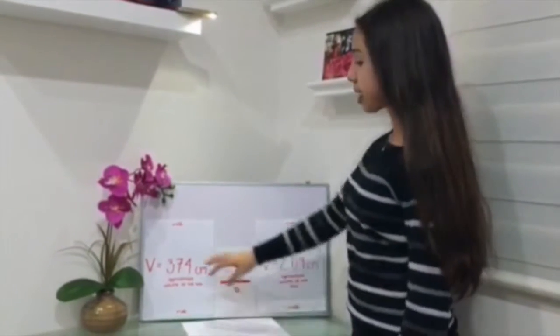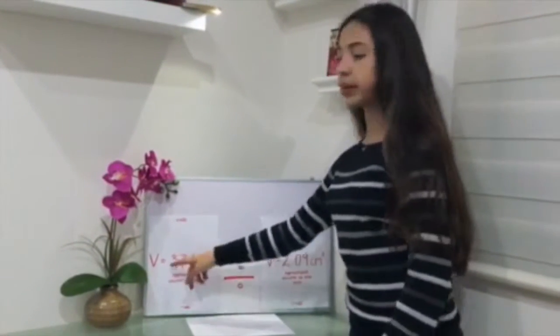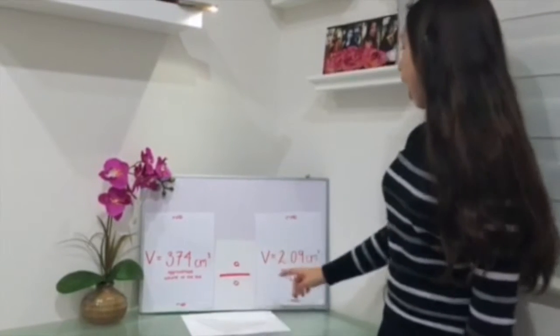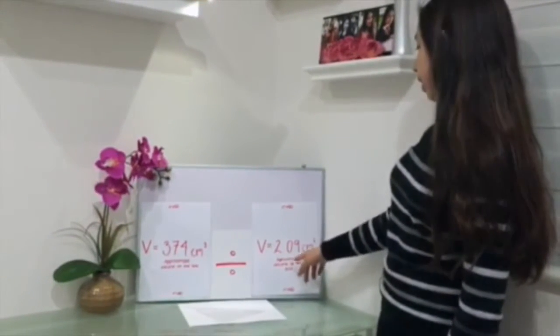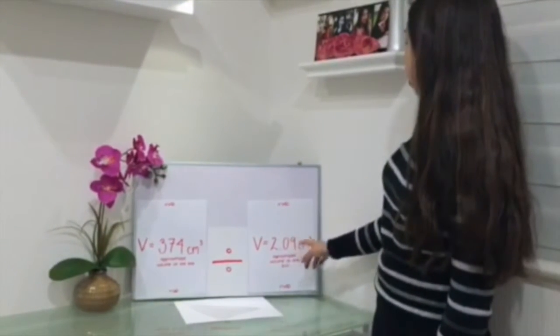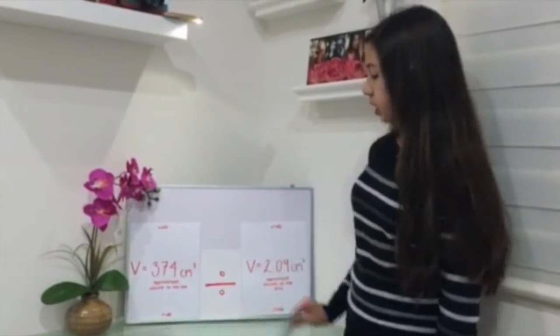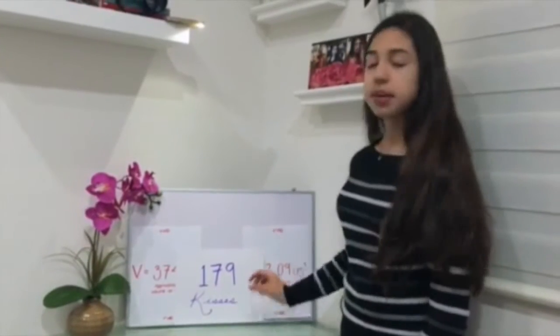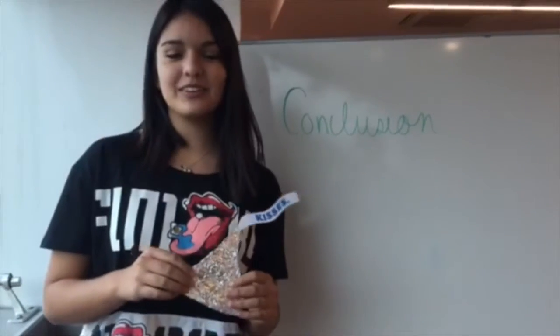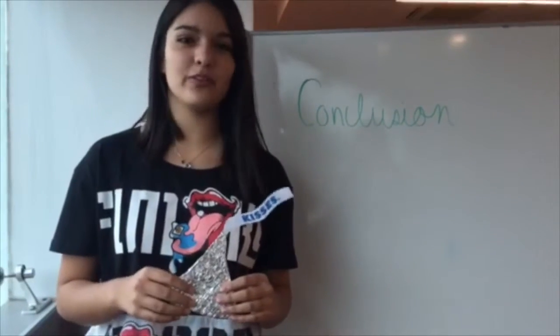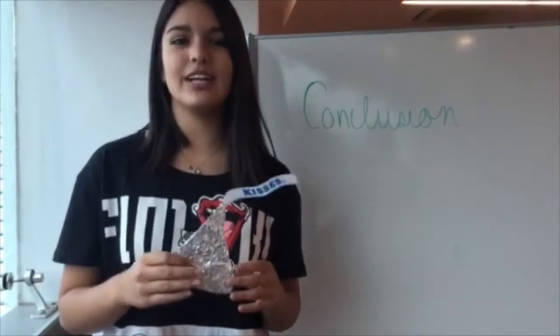Finally, we have the approximate volume of the box, which is 374 cubic centimeters, and the approximate volume of one kiss, which is 2.09 cubic centimeters. We divide this by this, and we obtain 179 kisses. As a conclusion, we can say that the total number of pieces inside of the box is 179.